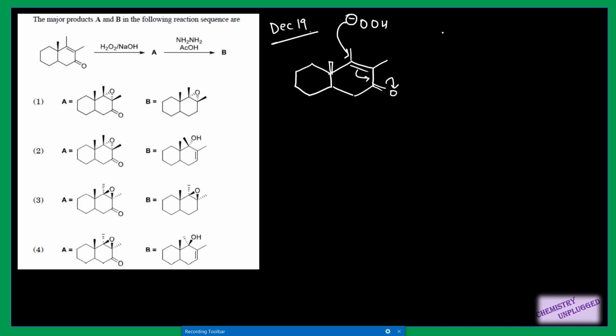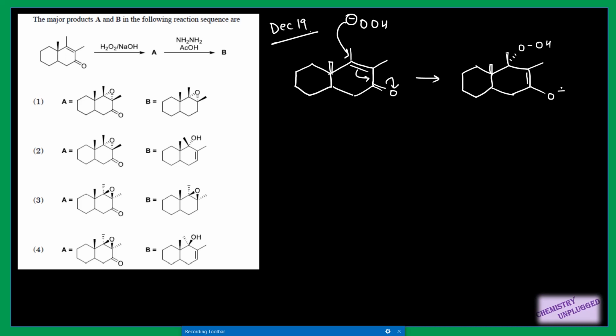Because this is a two-step process. This epoxidation is a two-step process, so the rotation about the bond is possible during the reaction. So in this case it will attack from the less hindered side. So suppose this methyl will go above the plane, this will go like this, and here we will have a double bond. This is O minus.